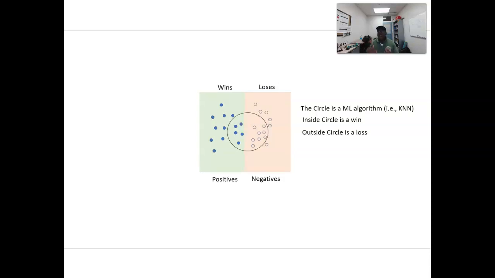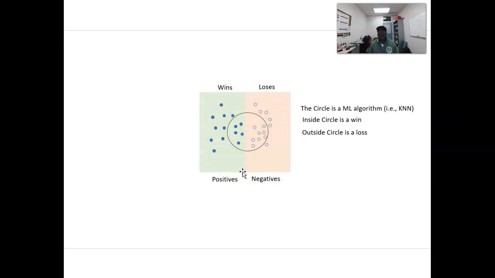So what's happening here is a circle represents a machine learning algorithm. Okay, some algorithm, I don't care what the algorithm is, this works regardless. I know we have only done KNN, or K nearest neighbors, but it doesn't matter. So pay close attention. When it comes to this machine learning algorithm, everything inside the circle is a win, and everything outside the circle is a loss. Inside the circle is classified as a win. Everything outside the circle is classified as a loss.